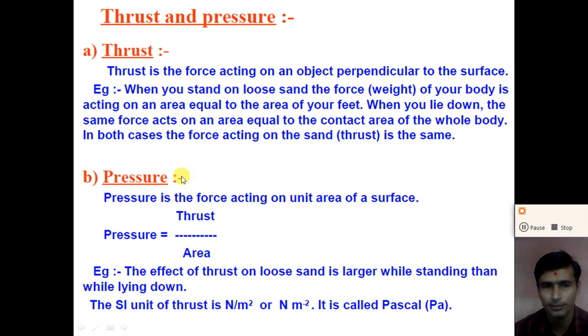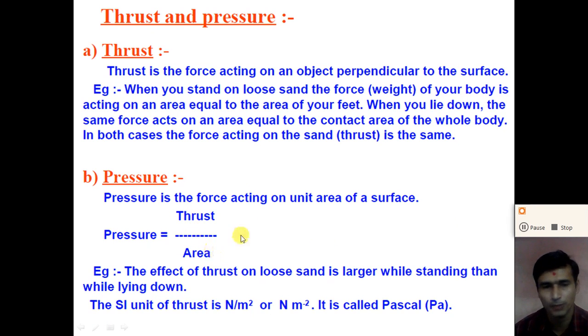So from that, pressure is defined as the force acting on the unit area of the surface. The formula of pressure is equal to thrust divided by area, or we can say force divided by area.